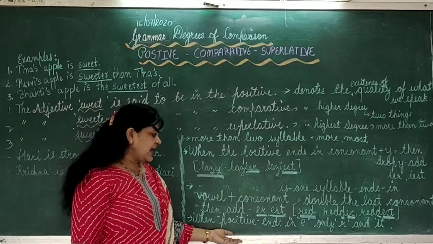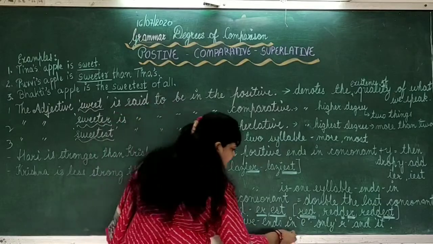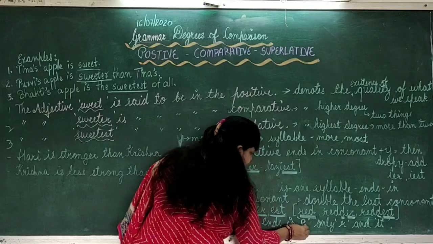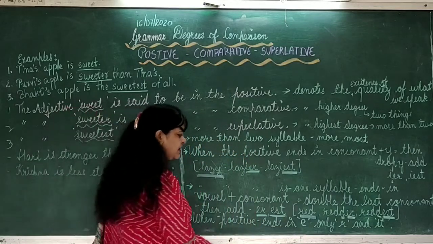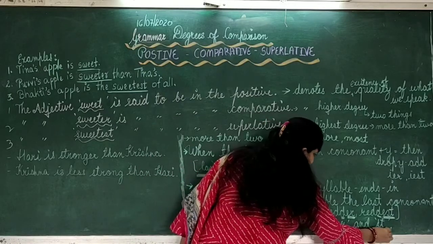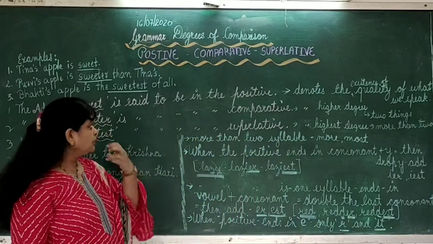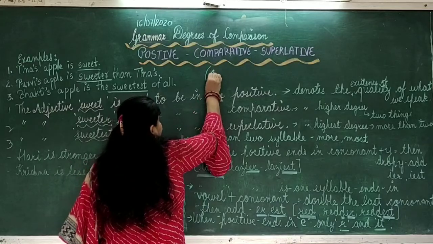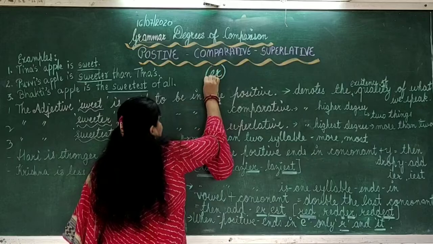When the positive ends in E, any word that is ending in E, then simply we will add R in comparative and ST in superlative. Actually, what is the symbol here? Whenever there is comparative, you mostly find that we have to use ER.